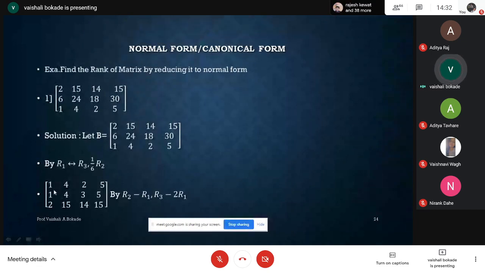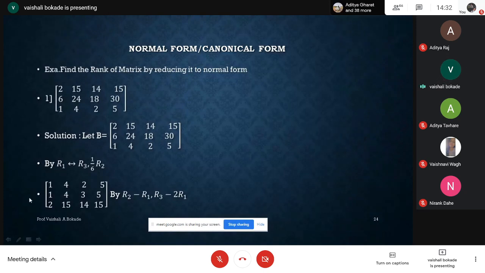While doing that, I observe R2 entries are 6, 24, 18, and 30, which are multiples of 6. So I am dividing the whole R2 by 6. Entries are now 1, 4, 3, and 5.